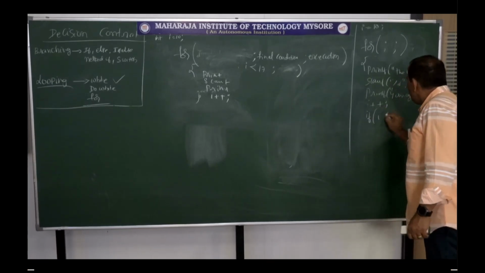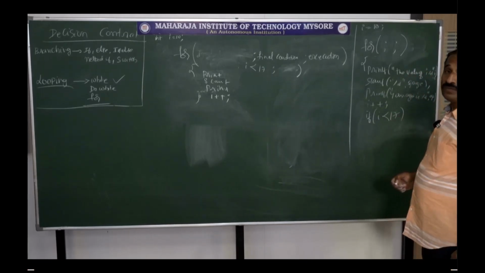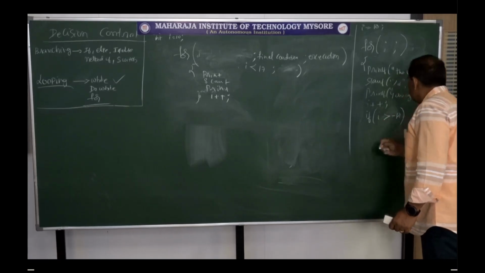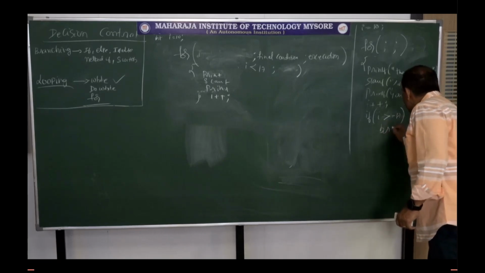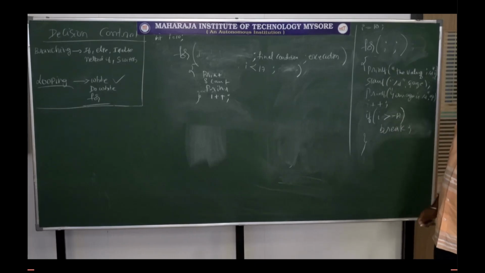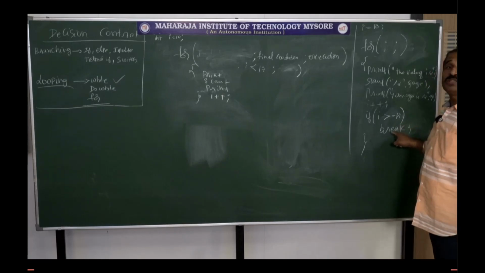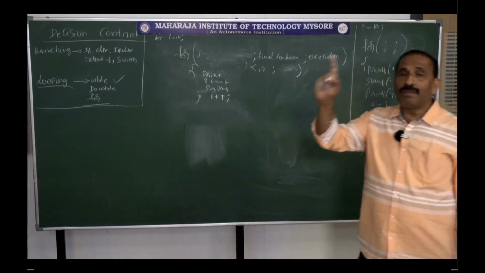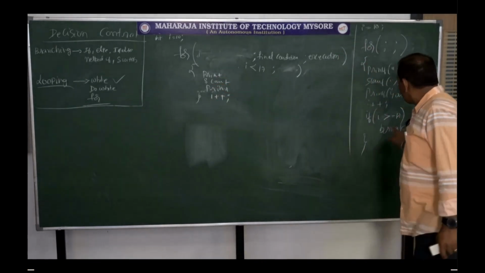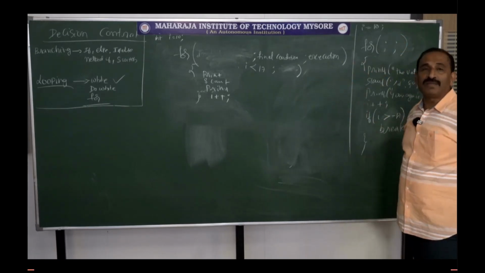If I is greater than or equal to 17, I am using one statement called break. I have explained it in the last class, last video. Now, if I is greater than or equal to 17, I am doing this break. I told you in the previous class, break should be used along with looping, not with the if alone. So this loop is broken, and still this program works very similarly.